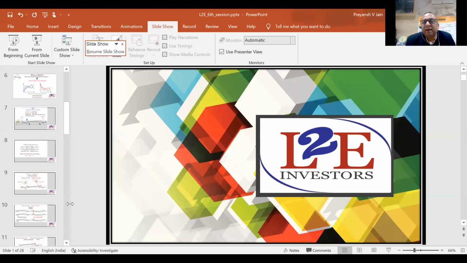Then we have seen histogram divergence, histogram positive divergence and histogram negative divergence. Then we have seen MACD double top and then MACD double bottom. So this one indicator that you can use for all the stocks, for all the commodities is the MACD, right? And this is a very widely used indicator, right?